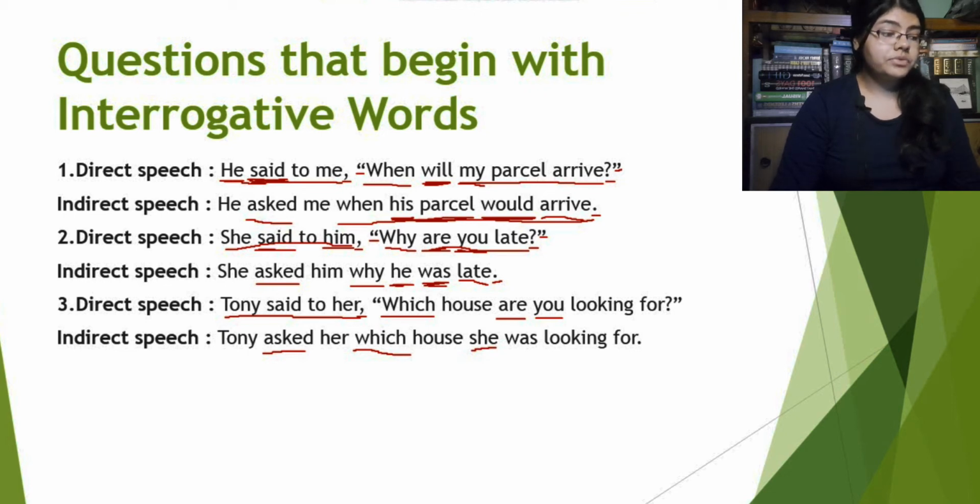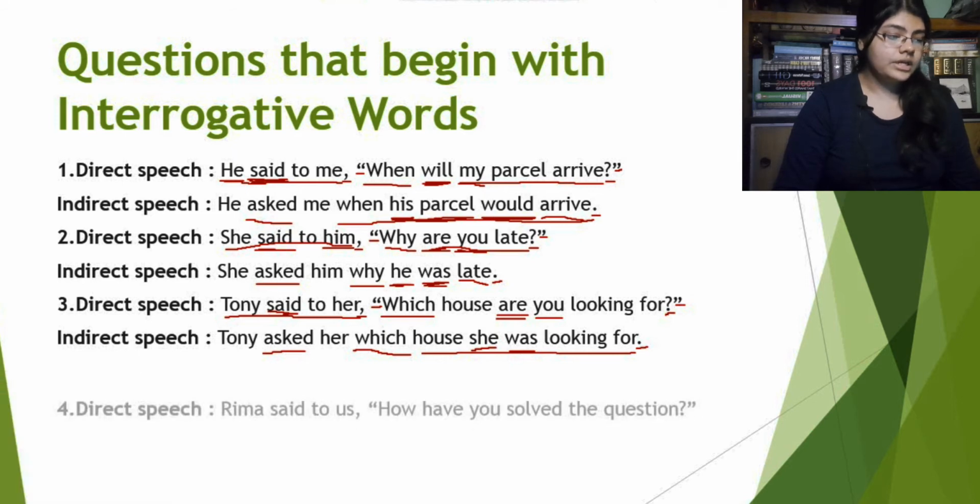Because the reporting verb is in past tense, again the verb in the reported speech will be transformed into past tense as well. She was, right? Which house are you looking for will become which house she was looking for, and the question mark will be replaced by full stop. And of course we won't use any inverted comma in the indirect speech.